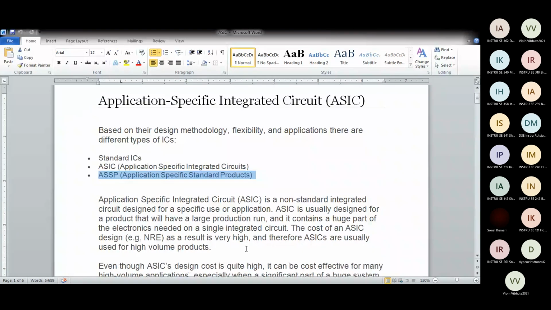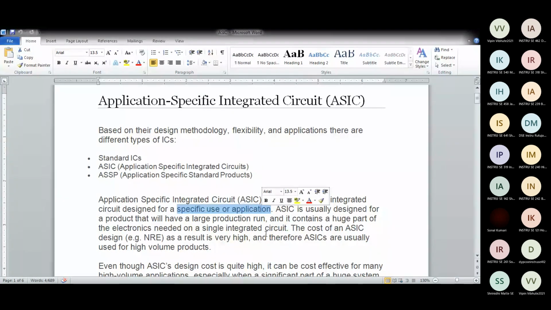So ASIC is a non-standard integrated circuit designed for a specific user application. So these ASICs cannot be used for any other application. If they are designed for some application, say for temperature control, they'll be only for that, not for pressure control or for automobile industry. So they become domain specific and also application specific.